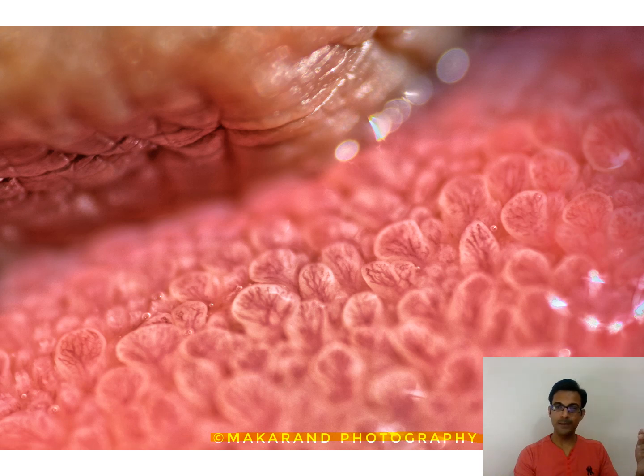These are called papillae. These projections we are seeing over here are called papillae, and inside those papillae you can see that there is a network of capillaries, blood vessels, running inside the papillae.